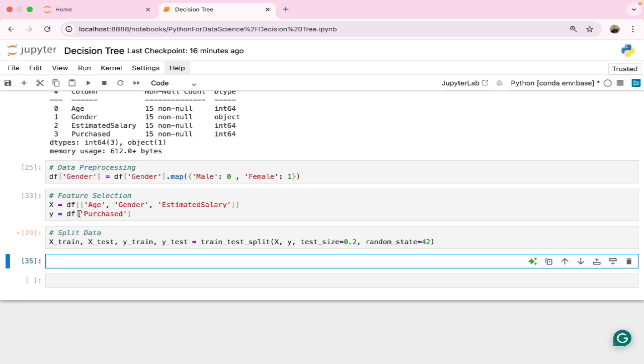In the Y variable, the target, what is there? Purchased is the target, so I have passed it there. Now we have got this X and Y, so we are going to split our data through train, test, split. How we write train, test, split, we know that. What it does, that also we know. X and Y is there, with the test size, which means we are passing 20% of our data to the machine.